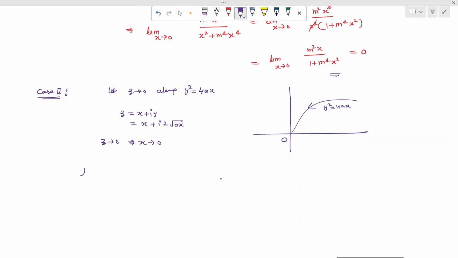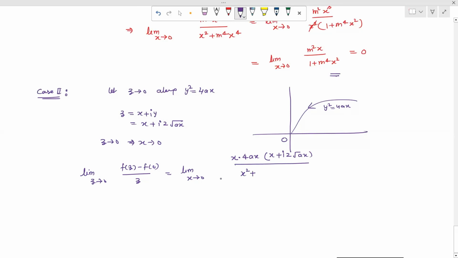So now we take limit z tends to 0 of (f(z) minus f(0)) upon z. So this we can write down as limit x tends to 0, f(z), so the value of f(z) is x into y square, y square means 4ax, into x plus iota y, so iota y means 2 root ax, upon x square plus y raised to the power 4.